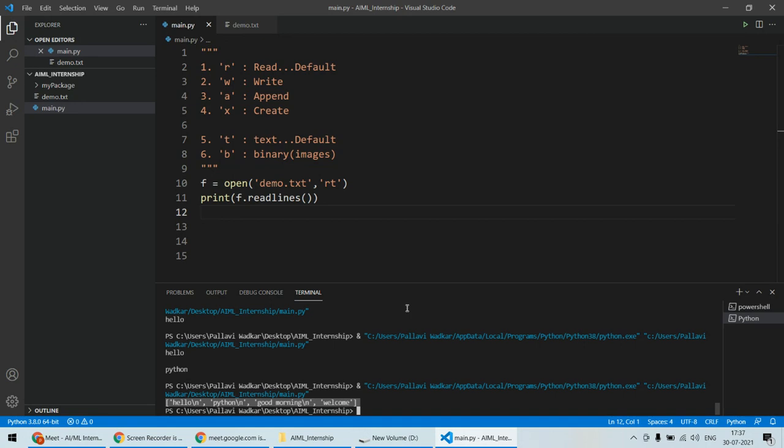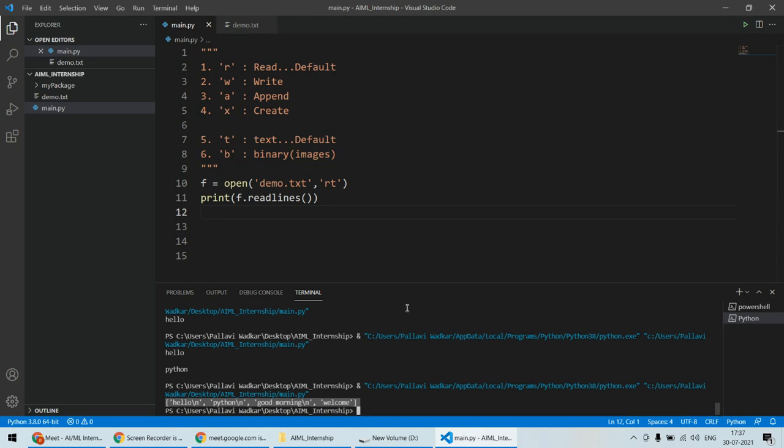Now if you want to access a single line from this, you can use indexing. As you know, indexing is supported for the list, and then you can extract one single line from that and further processing can be done on that particular line. So that's what we can do using the list.